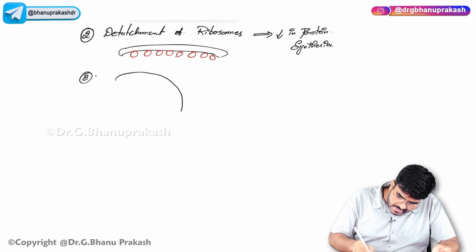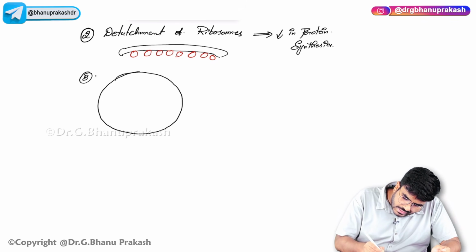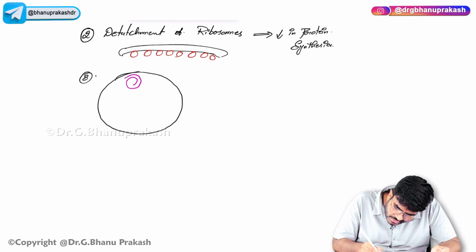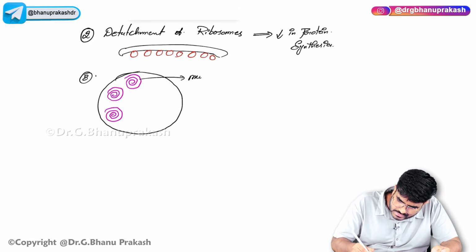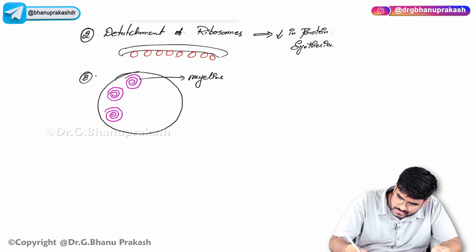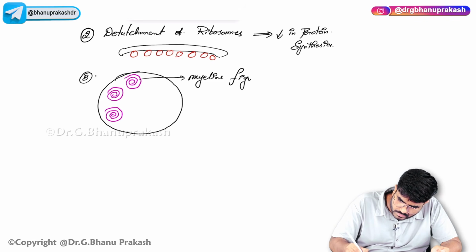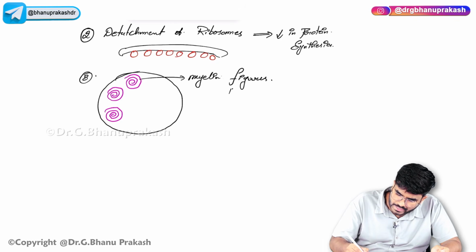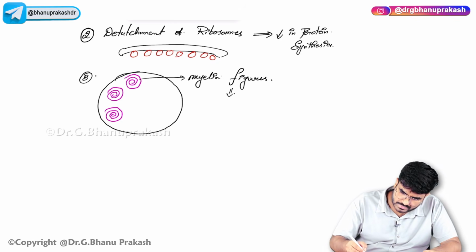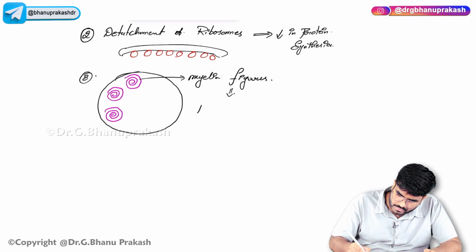If this is the cell, inside the cytoplasm you will see structures having these whorls, which are nothing but these phospholipid membranes. These structures are called myelin figures. These myelin figures are nothing but cell membrane, phospholipids.